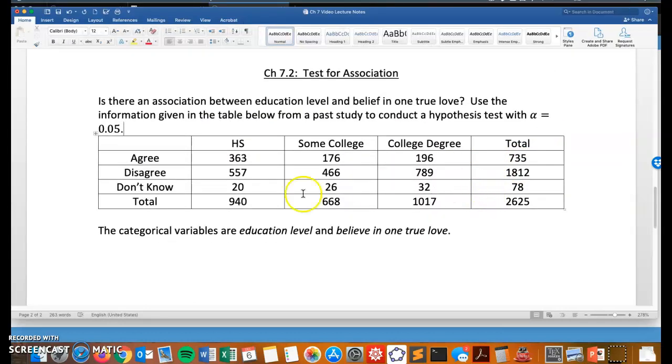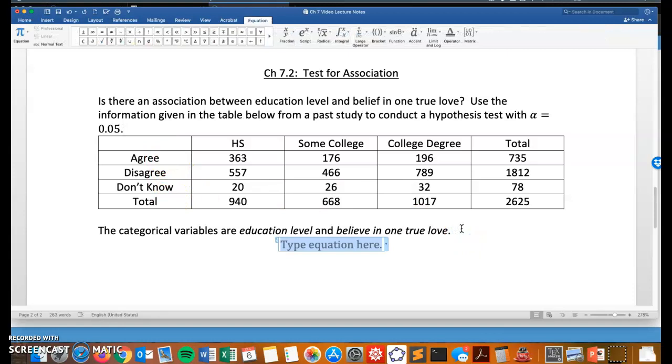All right, copy the information. Just note down here, the categorical variables are education level, and there are 3 subcategories. There could be many more, of course, but we're just going to look at these 3. And then belief in one true love: yes, no, and I don't know. So also 3 subcategories.